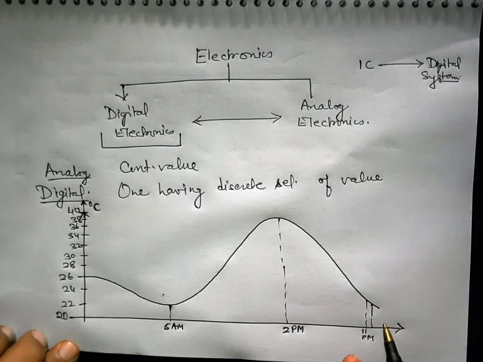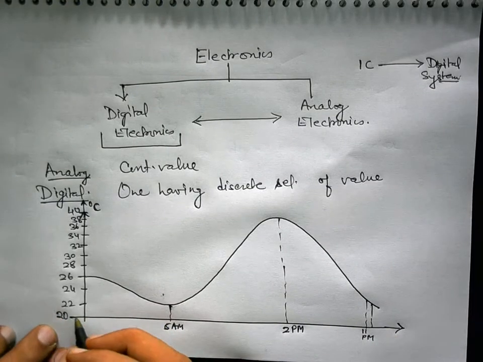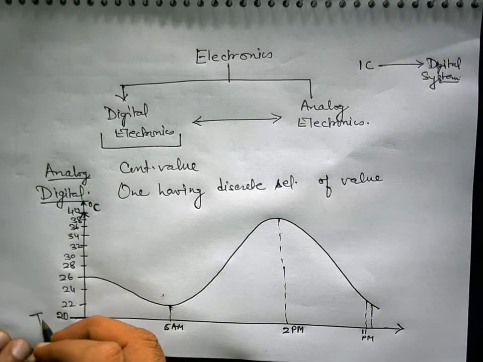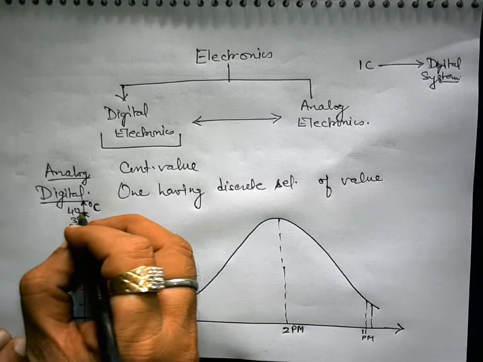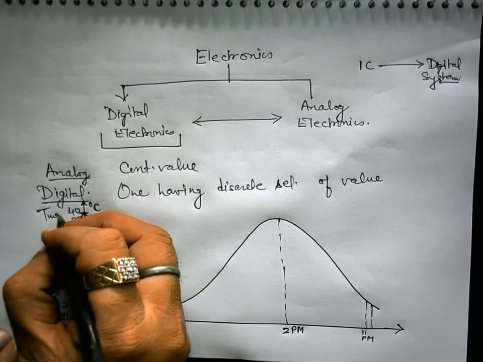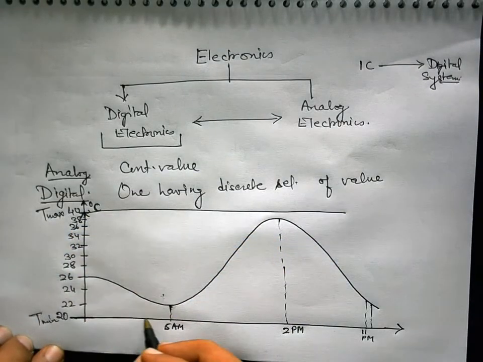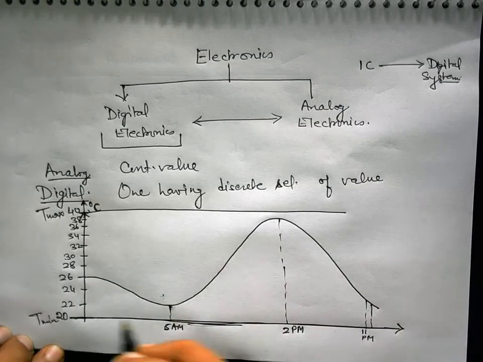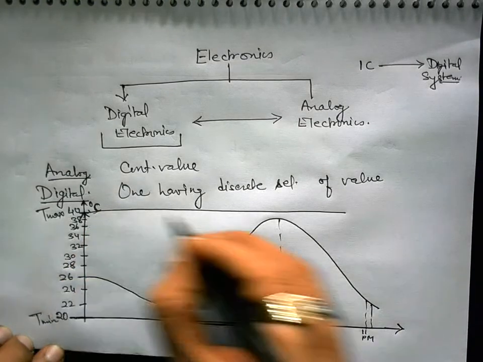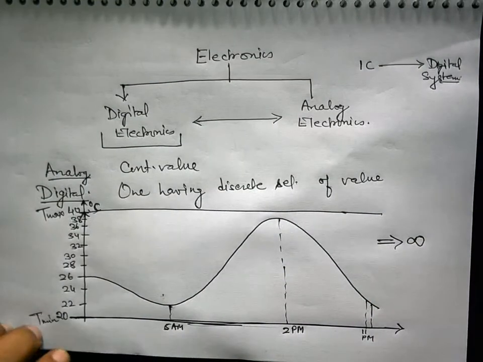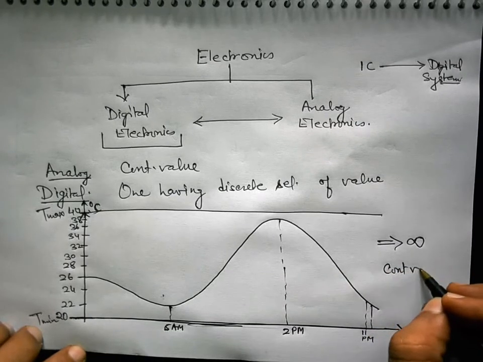So what we observe over here is that the temperature is varying in a certain range, from a certain minimum, say T min, which is 20 degrees Celsius, to a certain maximum, say T max, which is 40 degrees Celsius. And if somebody asks you what values it can attain between 20 degrees Celsius and 40 degrees Celsius, you will answer that it has infinitely many values in this range. So this signal is said to be continuous valued.